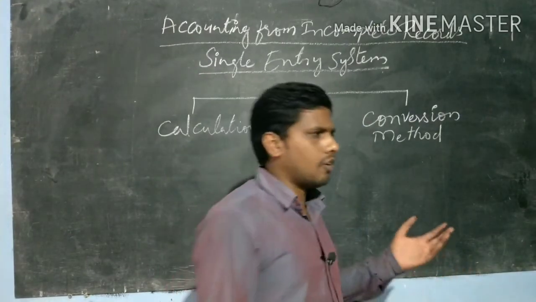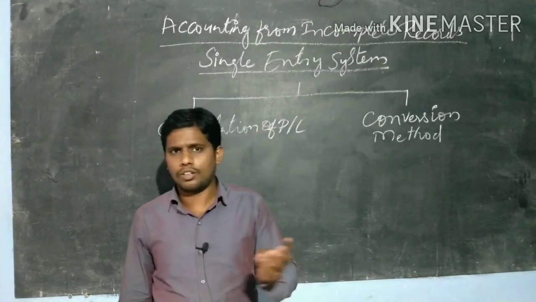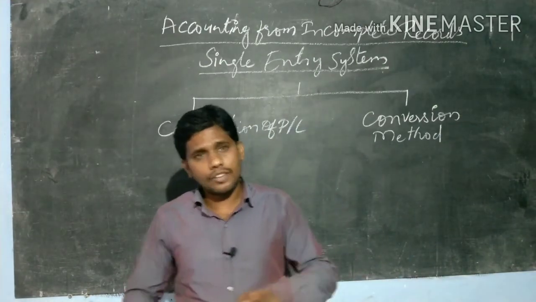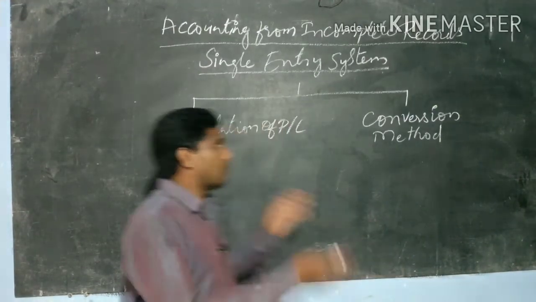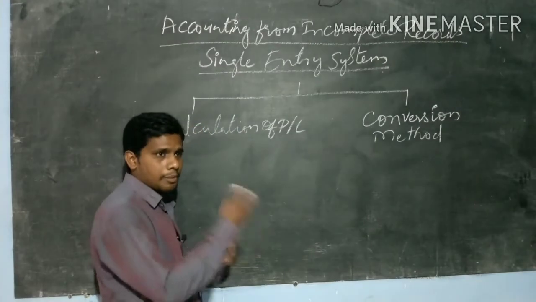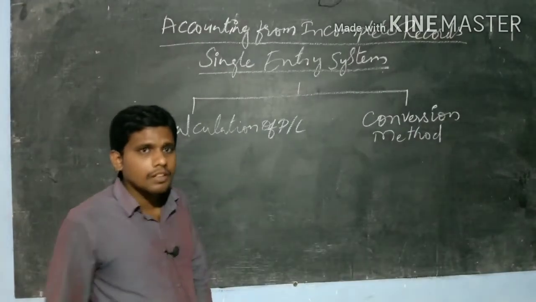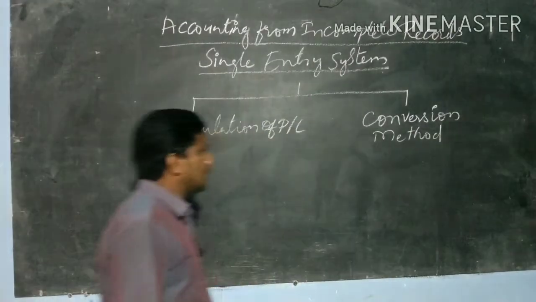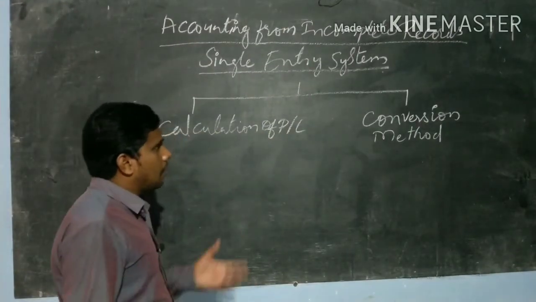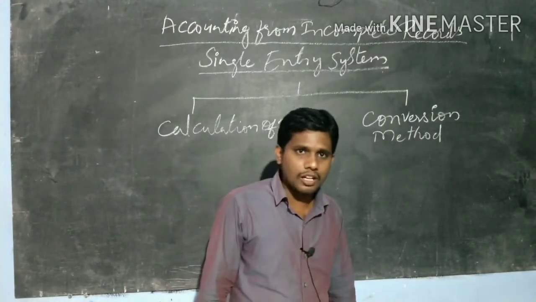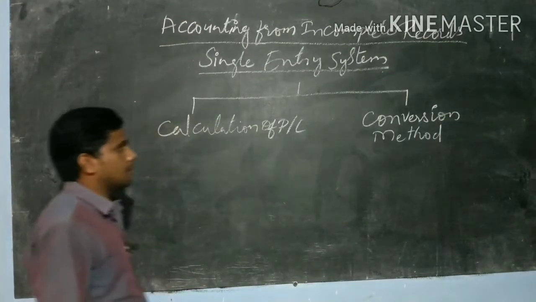Sir, if you are not following the rules of the double entry system, means you are not preparing the journal, ledger, trial balance, how will you get the profit? After preparation of the trial balance, only then can we prepare the profit and loss account. But here, without preparing the trial balance, we are calculating the profit or loss of a concern.